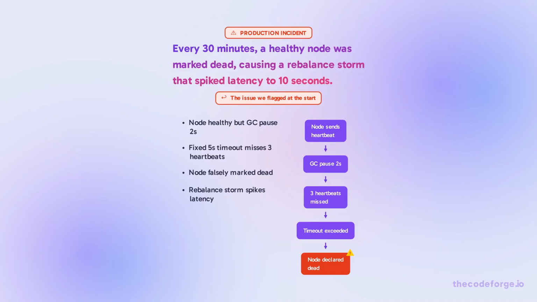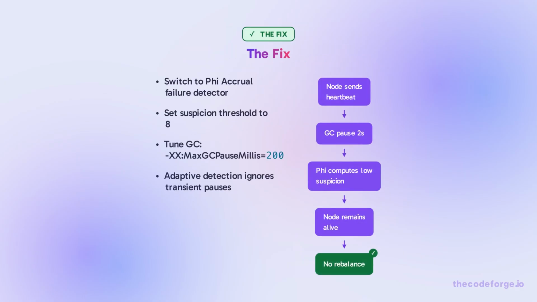The node was healthy, but a JVM GC pause of 2 seconds caused 3 consecutive missed heartbeats. With a fixed 5-second timeout, the monitor declared the node dead, triggering a rebalance storm that spiked latency to 10 seconds. The fix was to change to a phi-accrual failure detector with suspicion threshold 8. The adaptive algorithm accounts for historical variance, so a 2-second pause doesn't trigger a false positive. Also tuned GC to reduce pause duration.